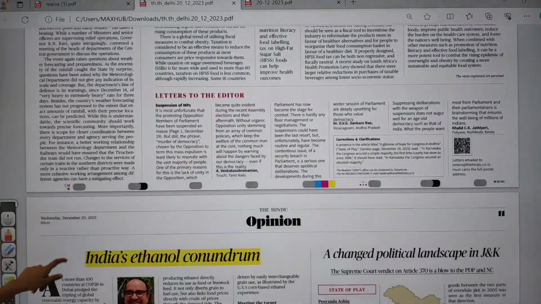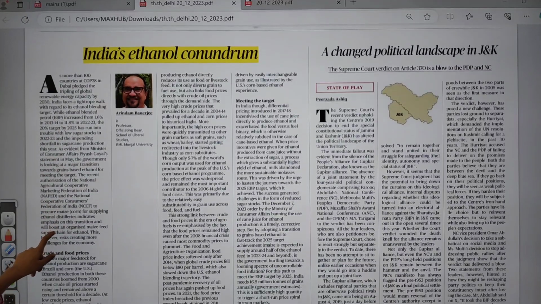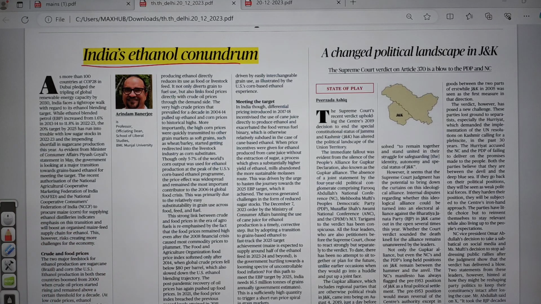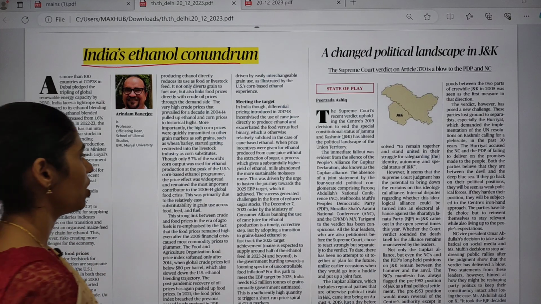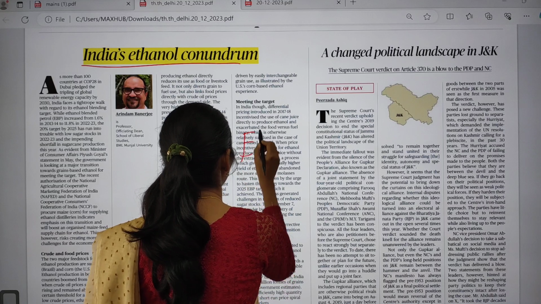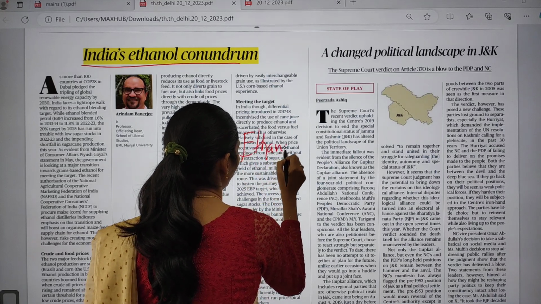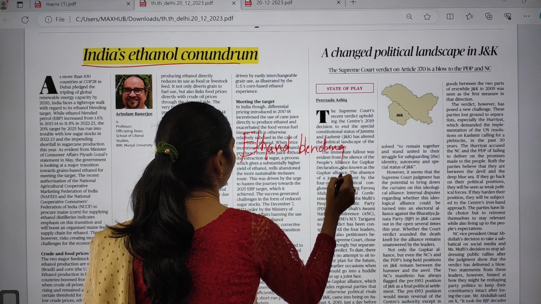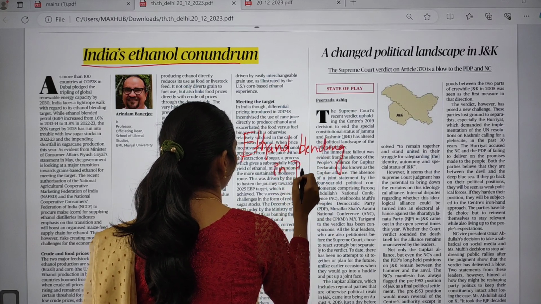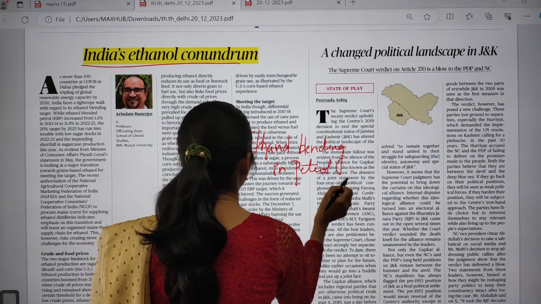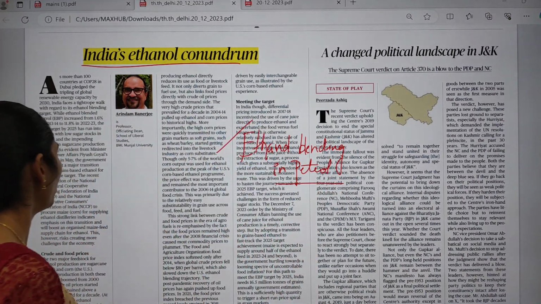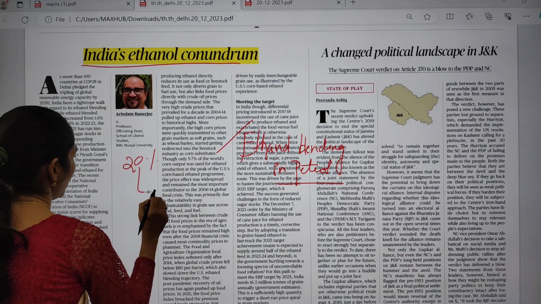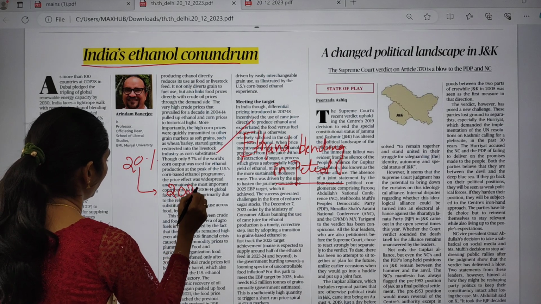If you move on to the opinion page, there is one important article regarding India's ethanol conundrum. This article is talking about ethanol blending in petrol. In petrol we have to blend ethanol.